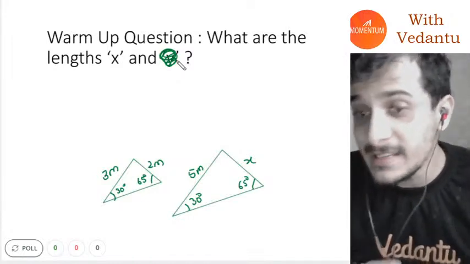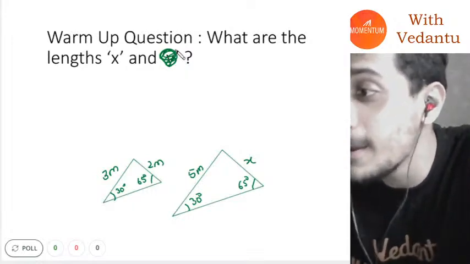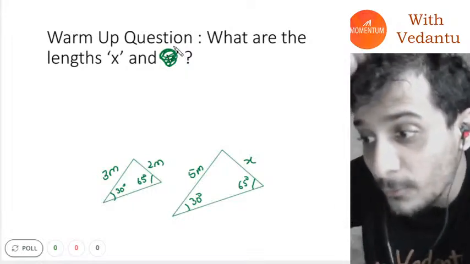Yes, Balaji S is saying that the value of x will be 2. Dr. Strange is saying it will be 10 by 3. How do we solve this, guys? How do we solve this?